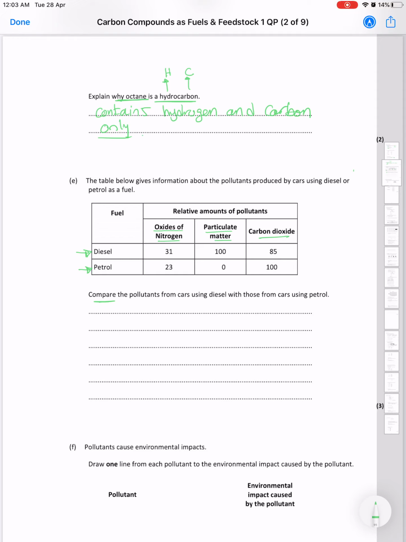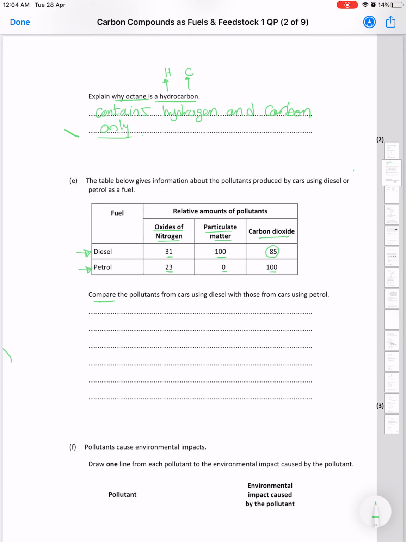Okay, let's look at it one by one. Regarding the oxides of nitrogen, obviously, those using diesel produce more oxides of nitrogen. They produce more particulate matter. However, the carbon dioxide released is less. Those using petrol produce less oxides of nitrogen, no particulate matter at all, but the carbon dioxide is higher. So there are kind of pros and cons for each one.